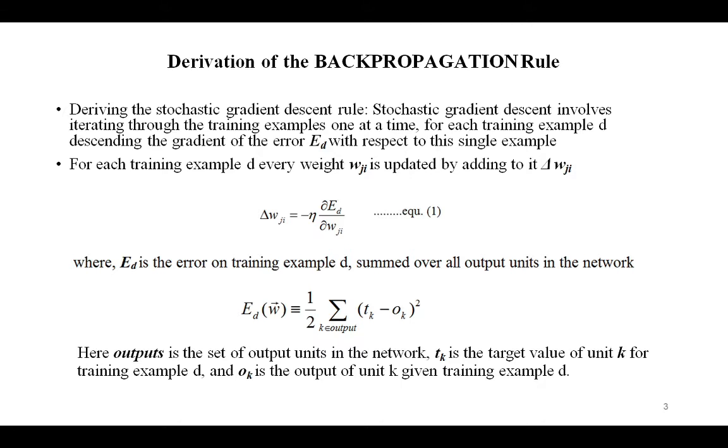Here outputs is the set of output units in the network, where Tk is the target value of unit k for the training example small d, and Ok is the output of unit k given the training example small d, right? I hope these parameters are clear. Tk is the target value of unit k for each training example d, and Ok is the output of unit k with respect to the given training example small d.